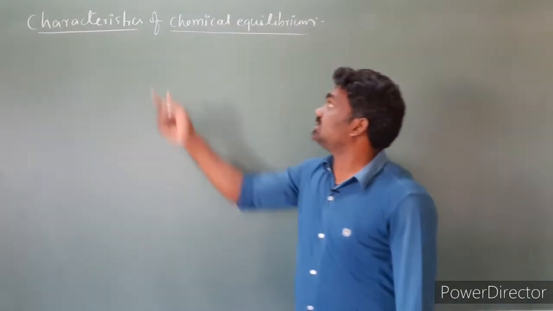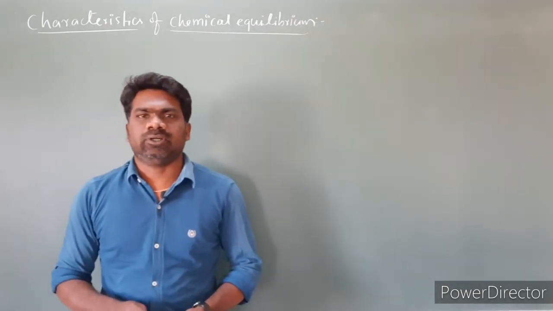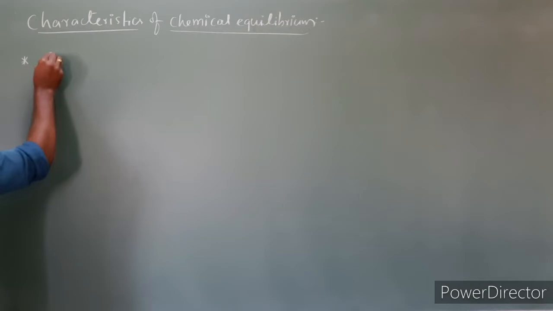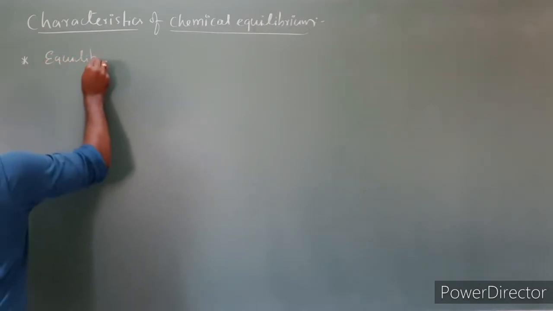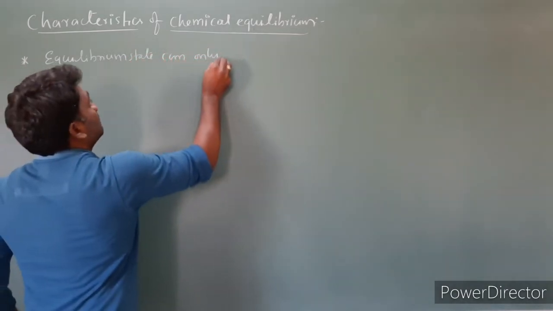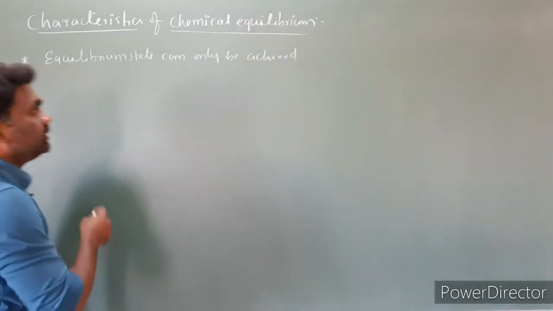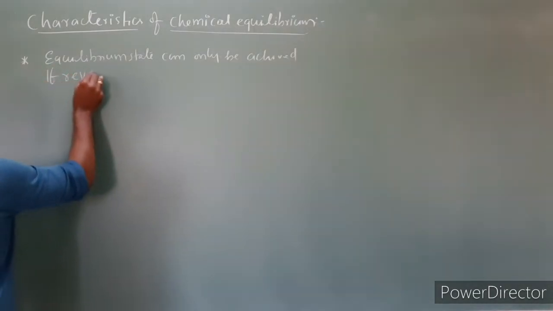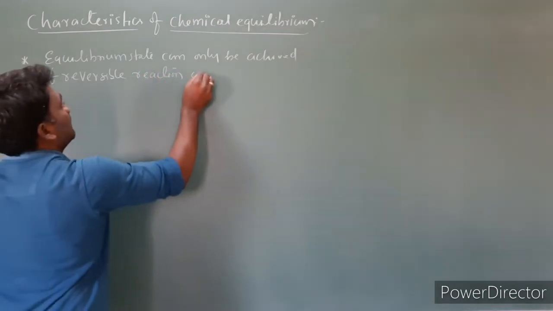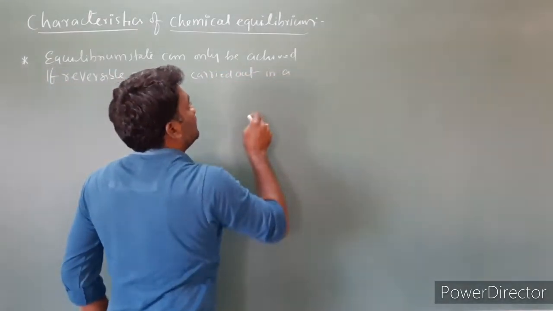Next, characteristics of chemical equilibrium. Point number 1: equilibrium state can only be achieved if a reversible reaction is carried out in a closed vessel.